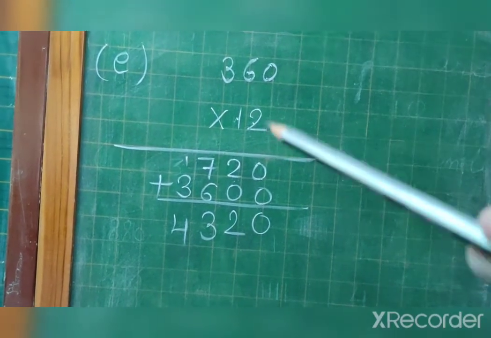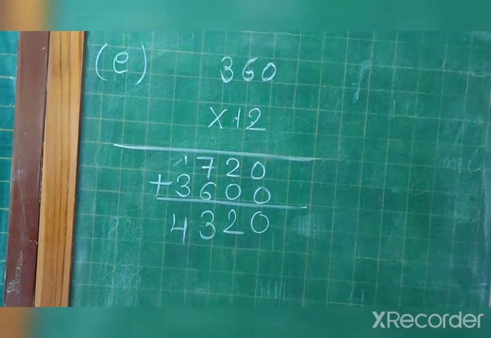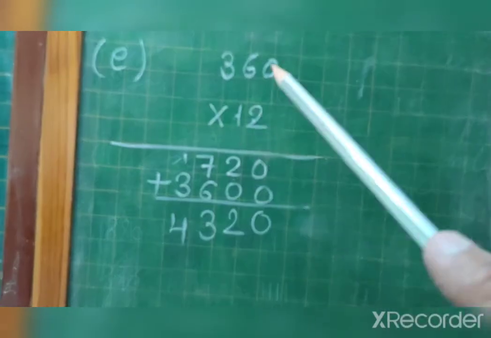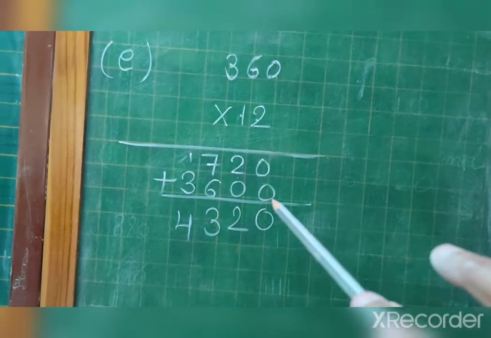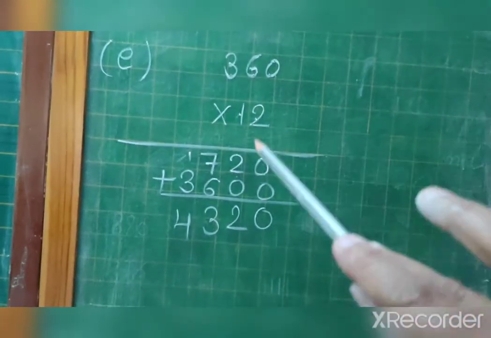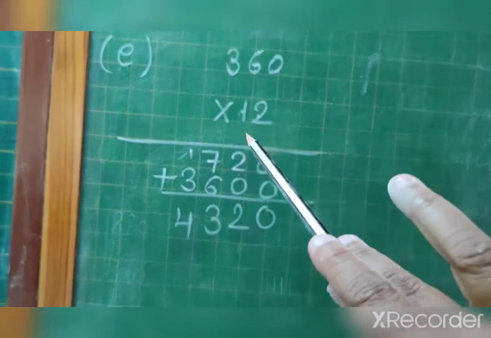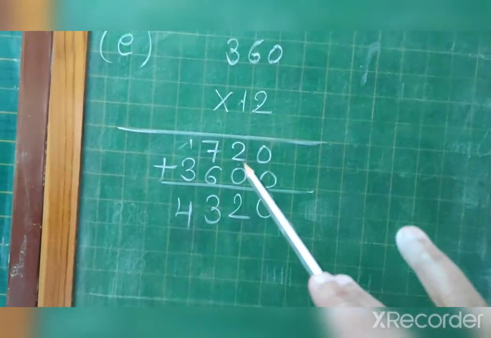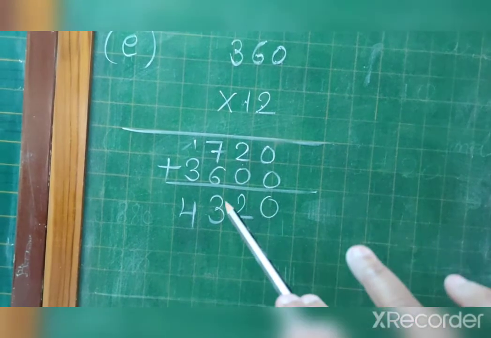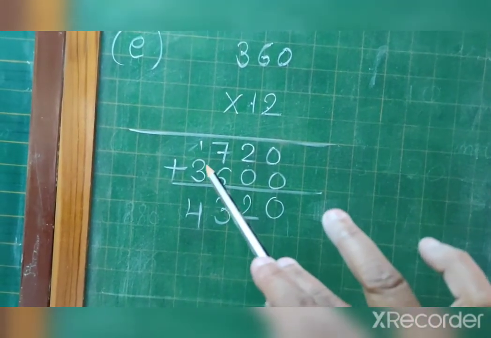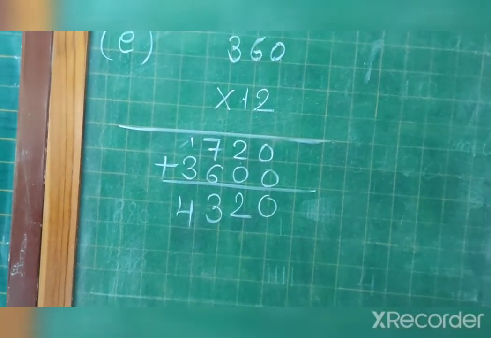2 0 0, 2 6s are 12, carry over 1, 2 3s are 6 and 1, 7. At the tens place you will put 0, then 1 0s are 0, 1 6s are 6, 1 3s are 3. 0 2 and 0 2, 7 6 13, 3 carry over 1, and 3 and 1, 4. Okay.